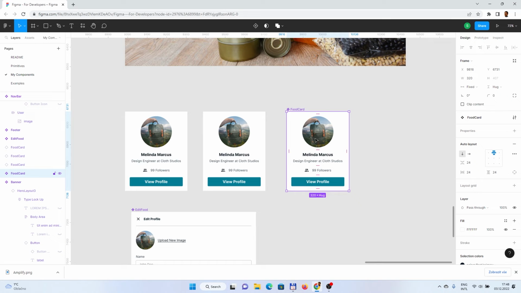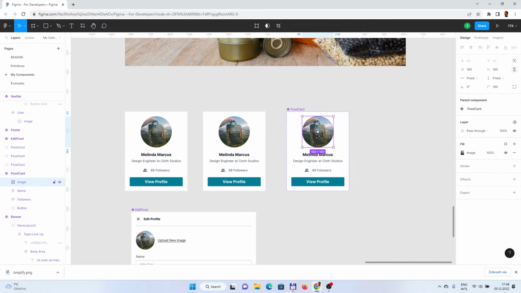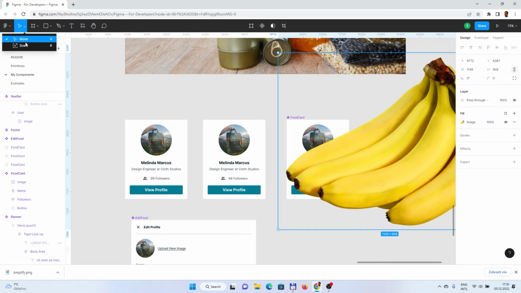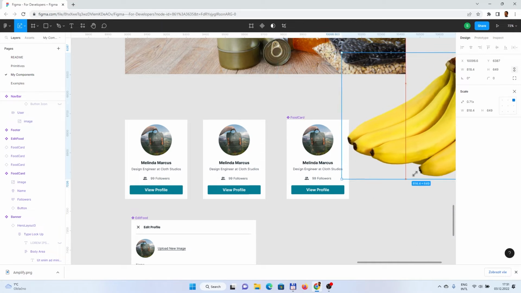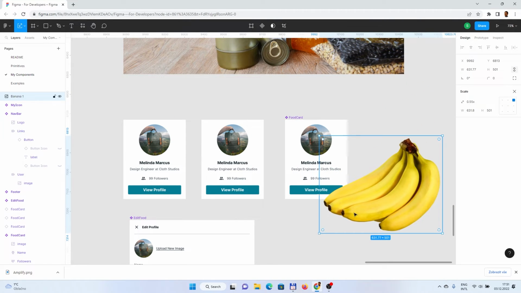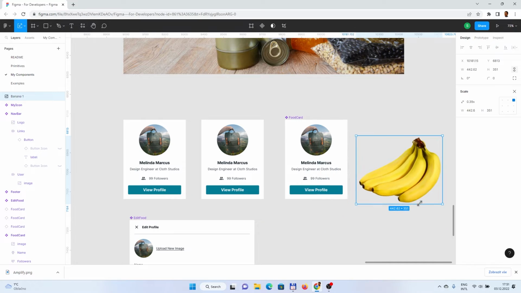So let's start with that. The image, that we can modify to some food item. Let's say that the food item is a banana. Place a banana here. And again, we need to scale it. So let's go to the scaling mode and make the banana a bit smaller so it fits our frames.